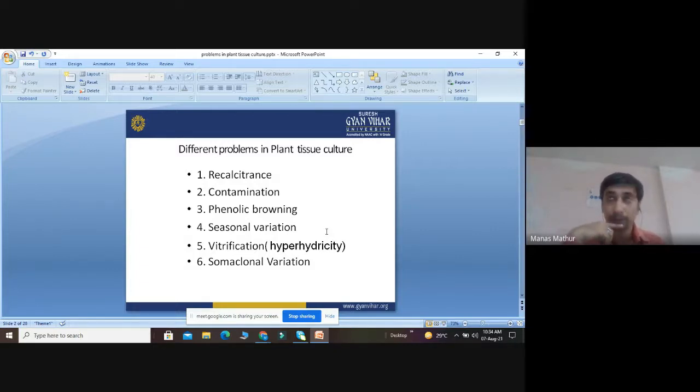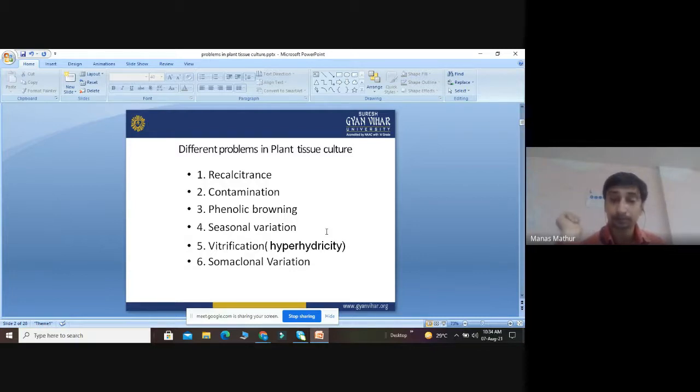Then we discussed phenolic browning. This phenolic browning can damage the explant. It can be overcome by the use of vitamin C, citric acid, ascorbic acid in the range of 0.1 to 0.5. Then there is the effect of seasonal variation like excessive humidity, excessive light, and improper CO2 levels. Then again there is the problem of vitrification, meaning hyperhydricity.